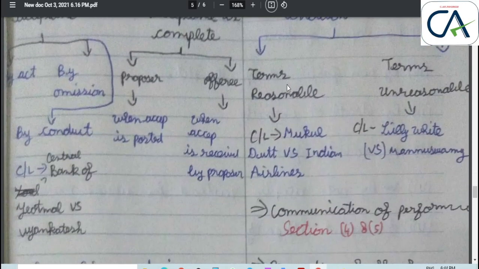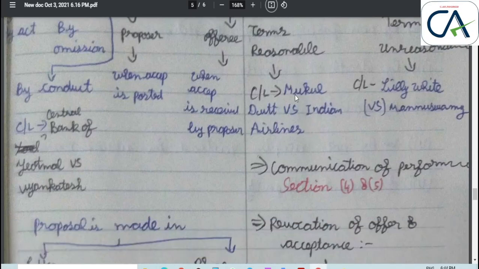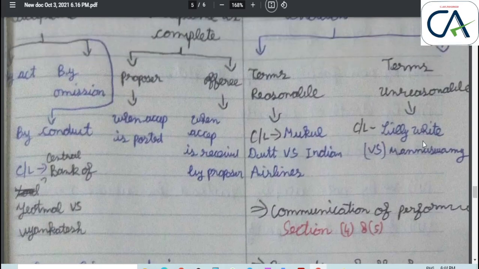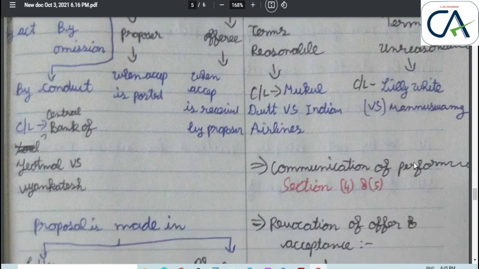It is further divided into terms and conditions that are reasonable and terms and conditions that are unreasonable. In case of reasonable terms and conditions, there is a case law, Mukul Dutt versus Indian Airlines. In case of unreasonable terms and conditions, there is a case law, Lily White versus Munuswami. Here, Lily White gave some new clothes to Munuswami for dry cleaning. There is a term and condition mentioned: only when the goods are lost, only 15% of net value would be recoverable. But her dresses are very new, so this term and condition is unreasonable. So she can recover the full amount for her dress.